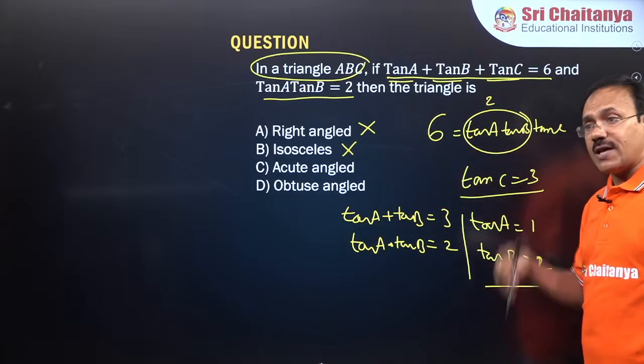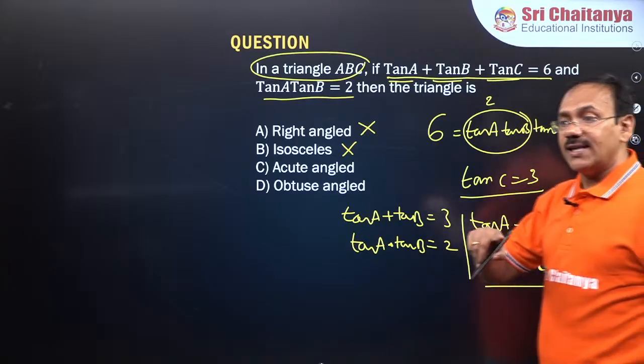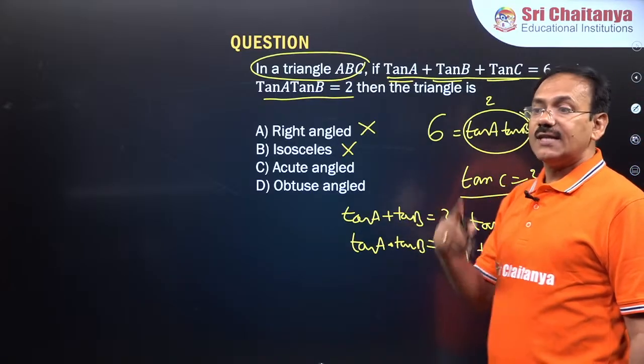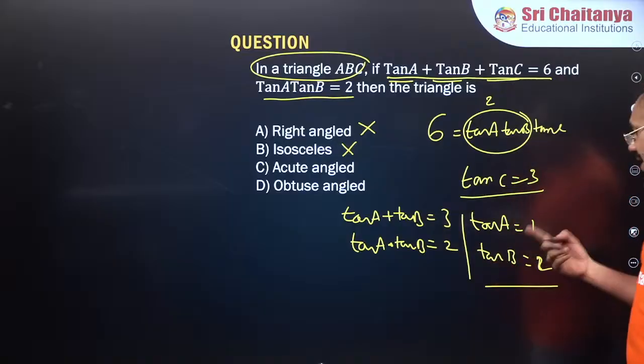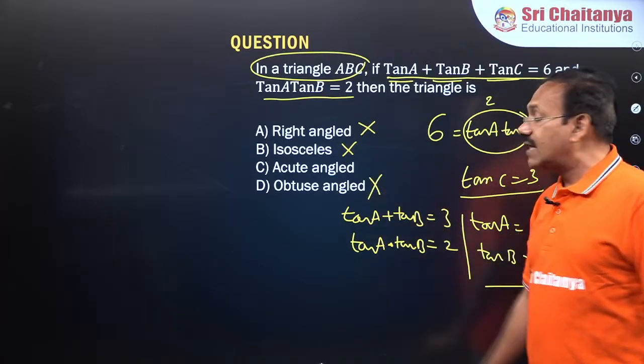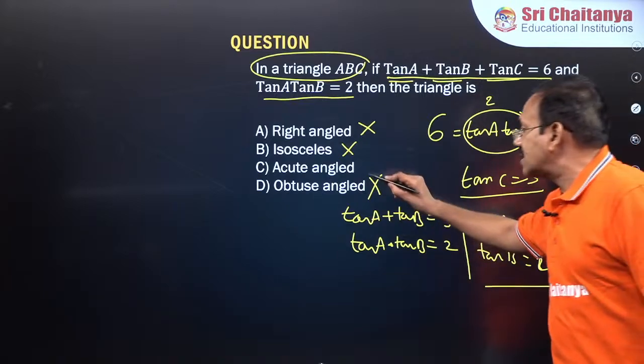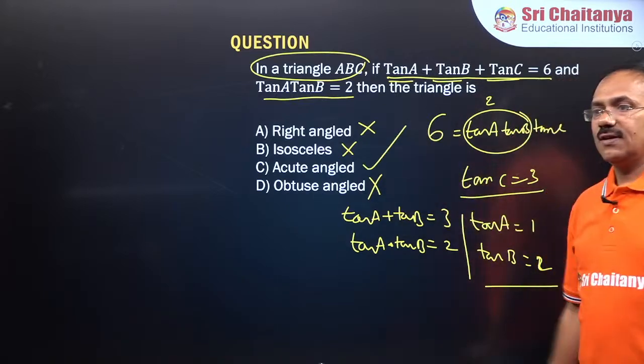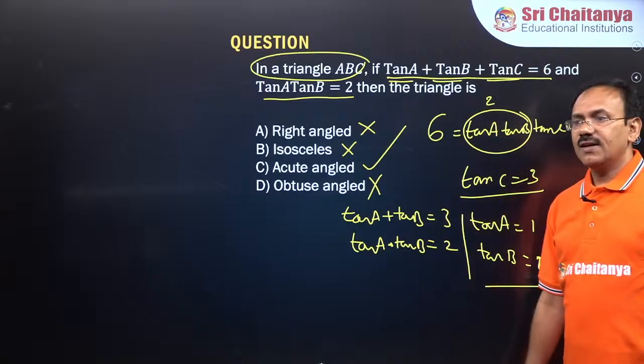If it is an obtuse angle triangle, one of the angles must be more than 90, that means tan of that value must be negative, but there are no such values, so it is not obtuse. Therefore, our answer must be option C. Correct, everyone? Correct.